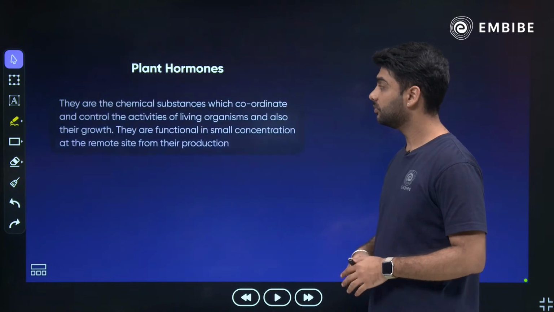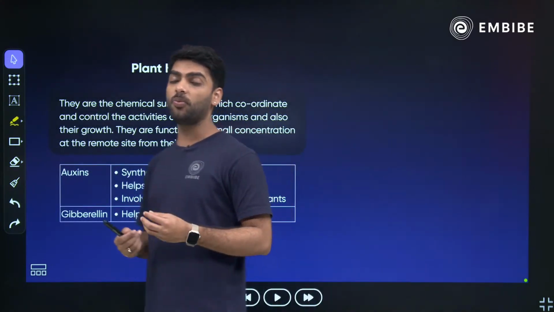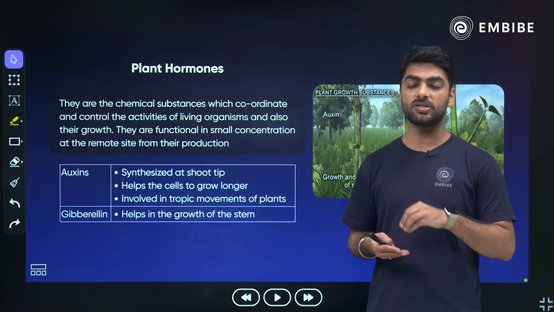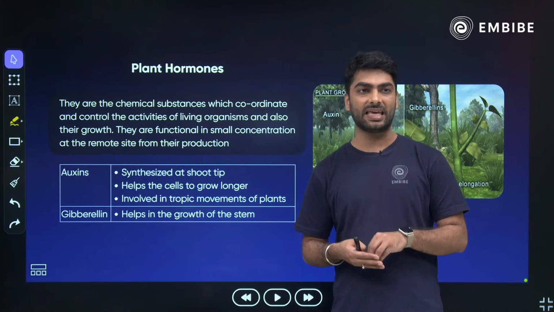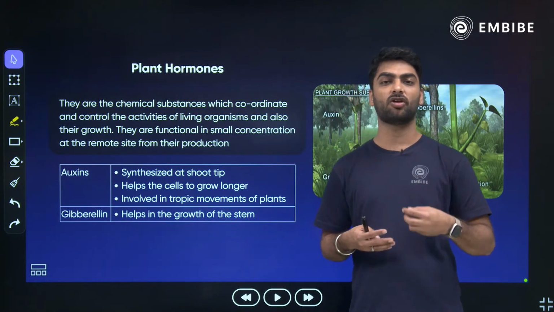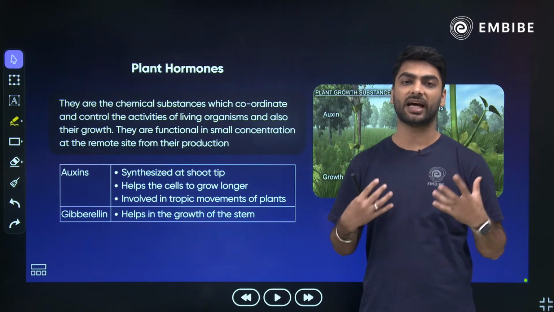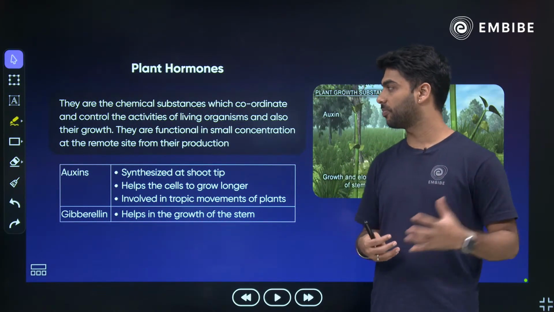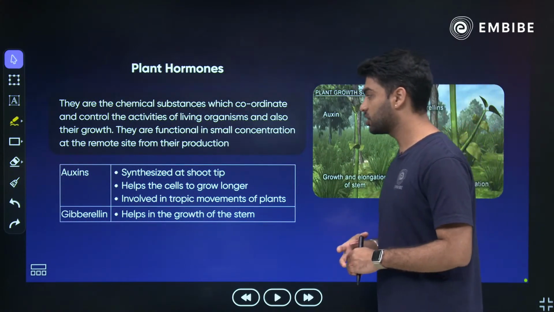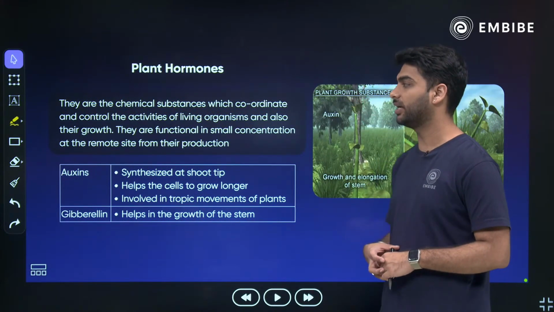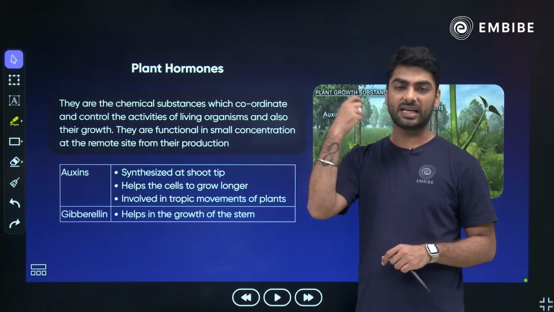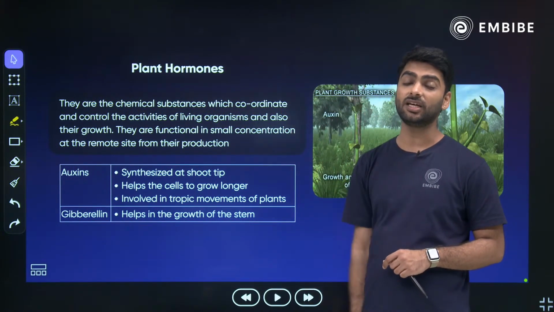Now, what about the hormones? The hormones are the chemical messengers of the body, whether in the plant body or animal body. These hormones take care of fruit ripening, of the leaves, of the growth. Basically they are taking care of the entire plant. They control the activities of the living organism and their growth. They are functional in small concentration at a remote site from their production. So wherever they are secreted, it is in very, very tiny quantities.